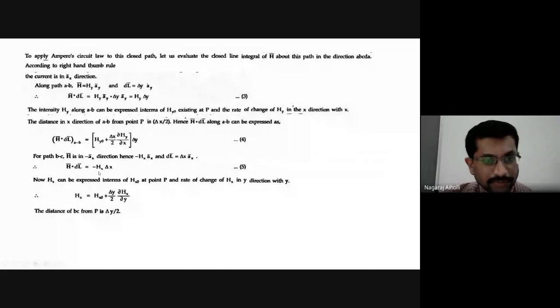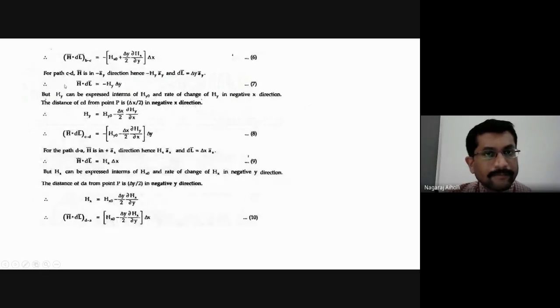Now, find the dot product h bar dot dl bar of B to C. Here we have already written the equation. It is equal to minus hx delta x, whatever we have found out here.